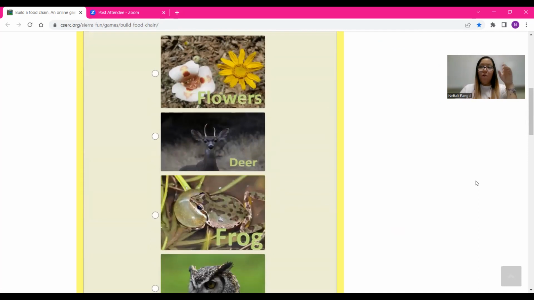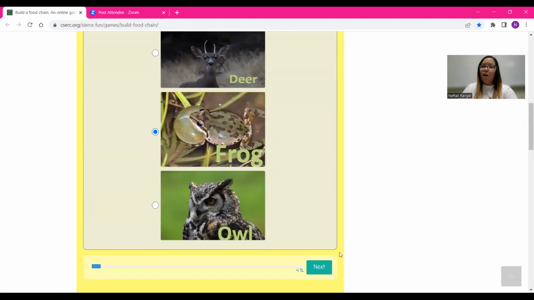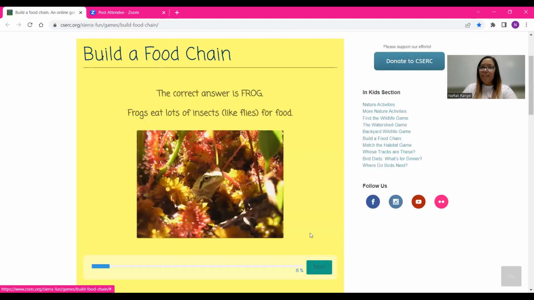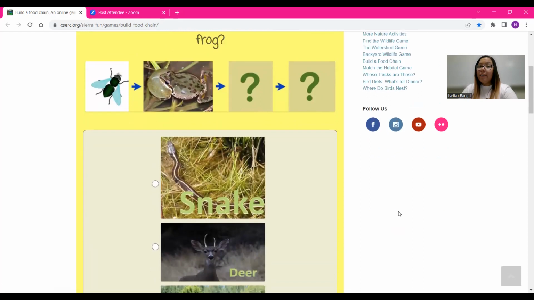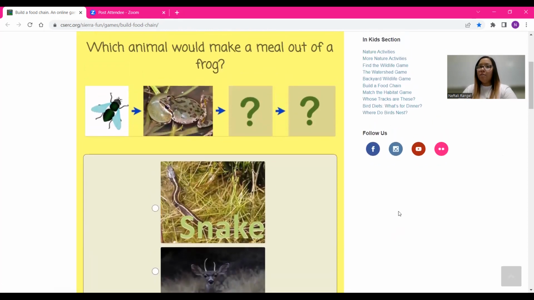So let's think. What eats a mosquito? That would be a frog. A frog eats a mosquito. That's correct. Frogs eat lots of insects like flies for food. Now, what eats the frog?